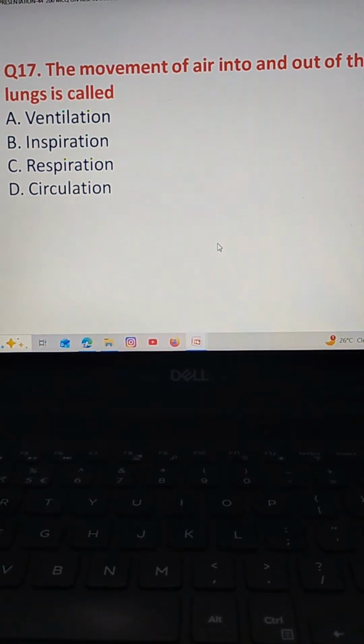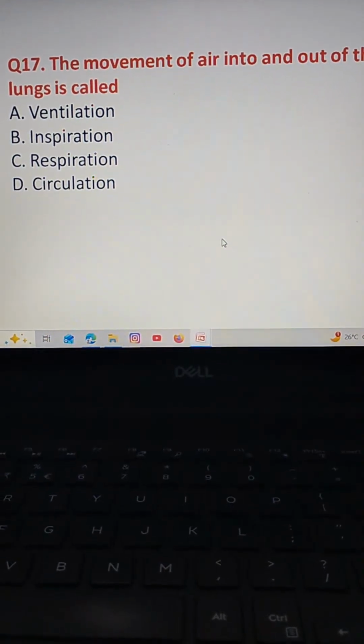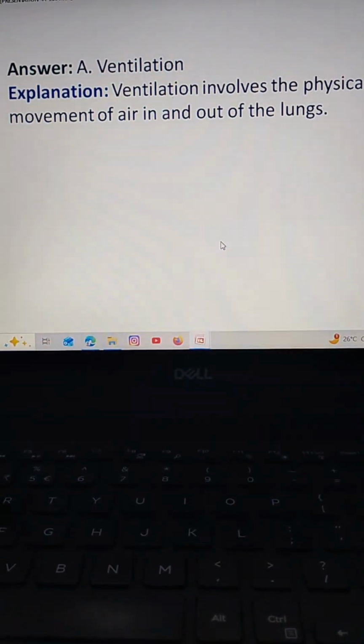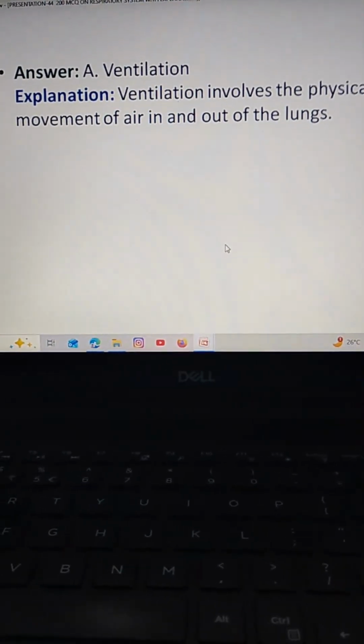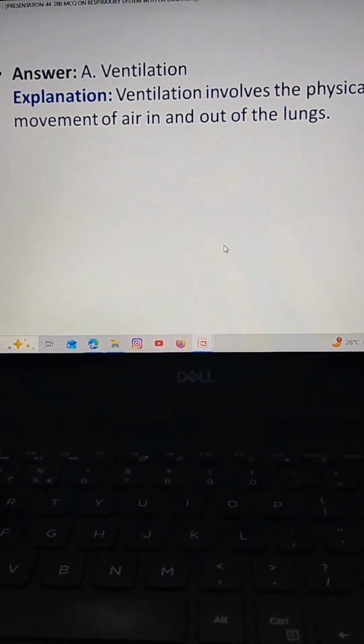The correct answer is option A, ventilation. Ventilation involves the physical movement of air in and out of the lungs.